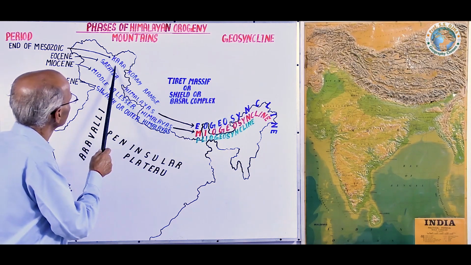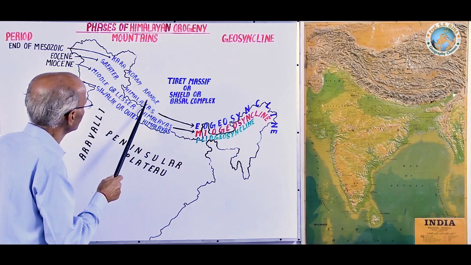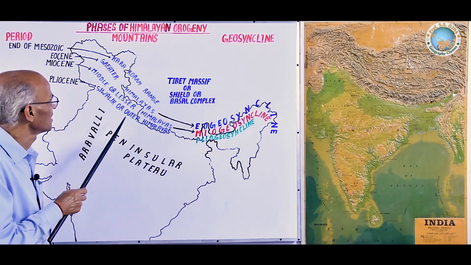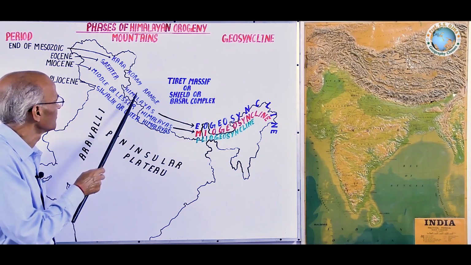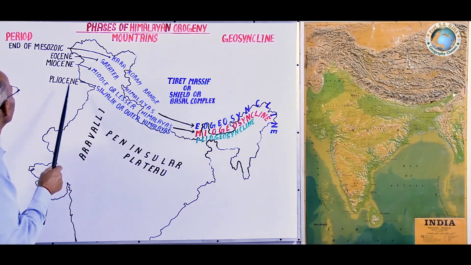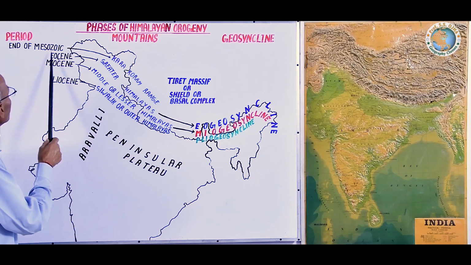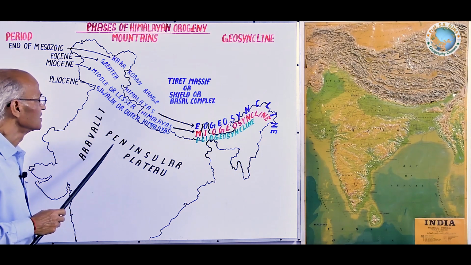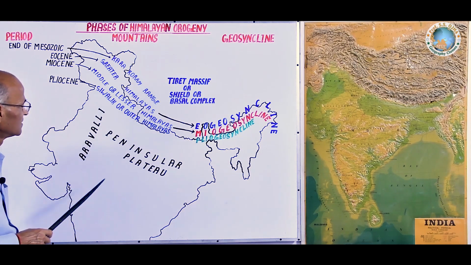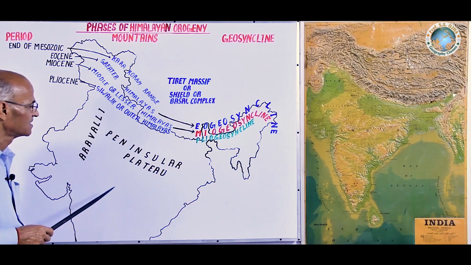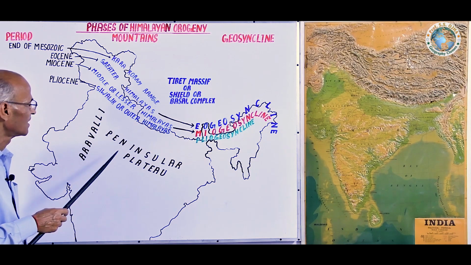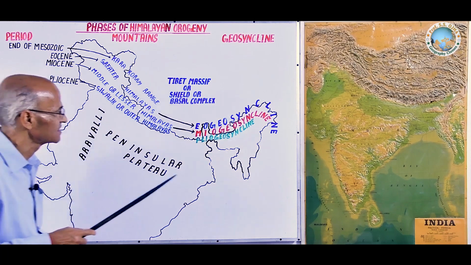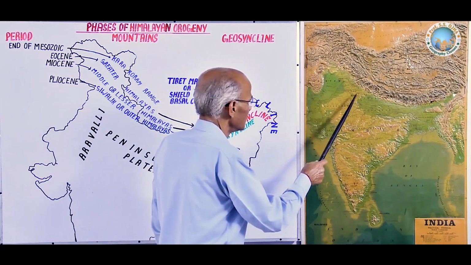Here it is the Karakoram range that was a very small geosyncline, and Karakoram phase was earlier. At the end of Mesozoic, Karakoram range emerged due to collision of this Indian plate, especially the plateau land, and especially its northward extension of this Aravalli.